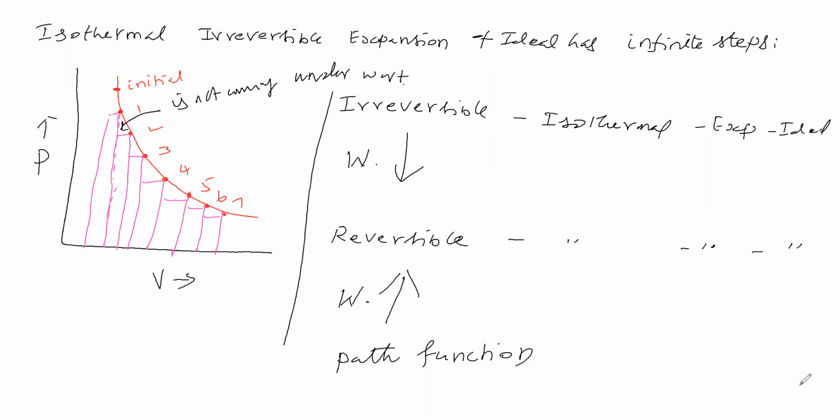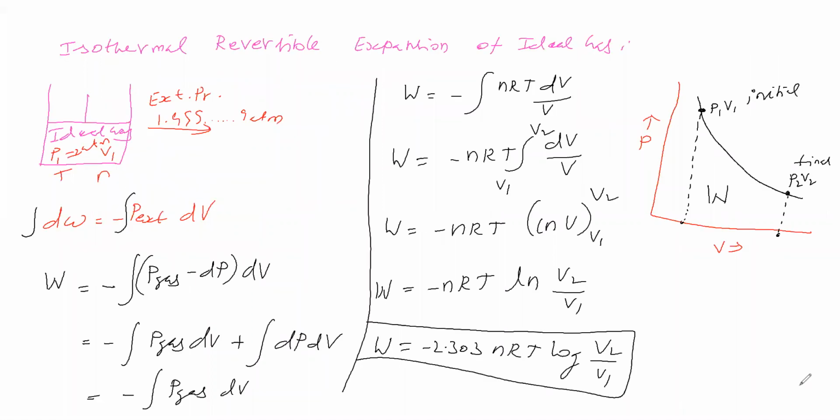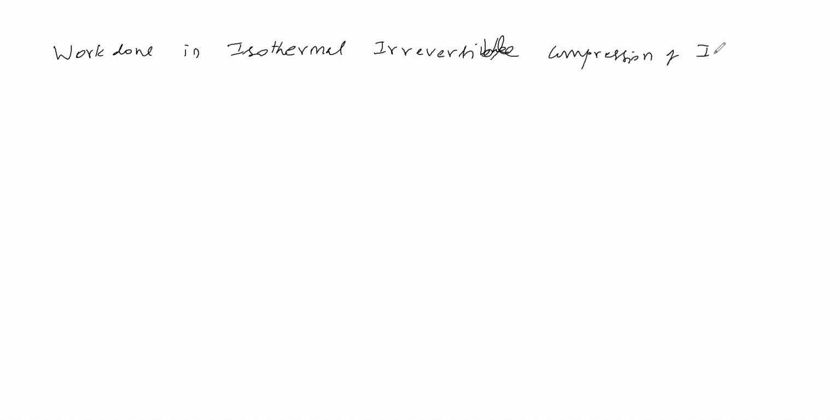Okay. Next we will take work done in isothermal irreversible compression of an ideal gas. Like this we will take, the opposite of reversible expansion. Previously we have seen expansion, now we are seeing compression.